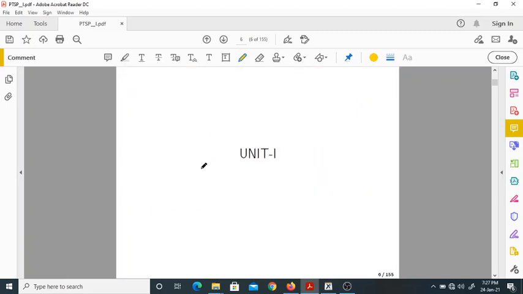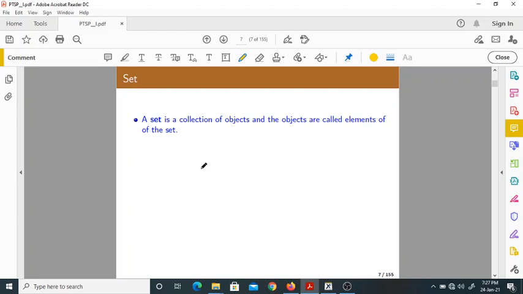So let us begin with unit 1. The first topic is set. What is a set? In the last class I told you already, it is a collection of objects. And those objects are called elements of the particular set. Let us take a set S that is all positive integers. So this is a set containing all positive integers.